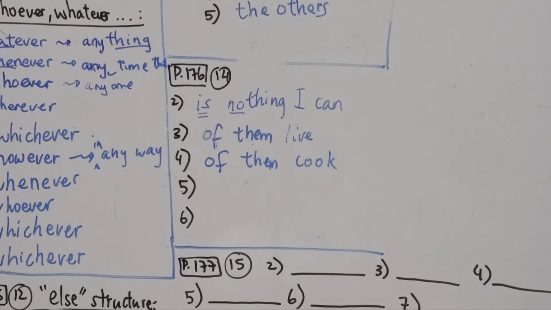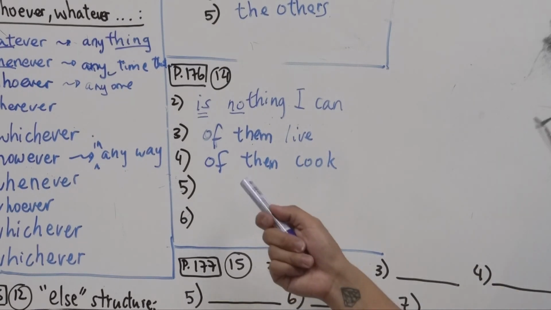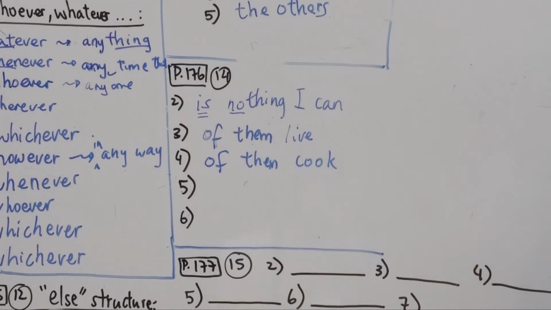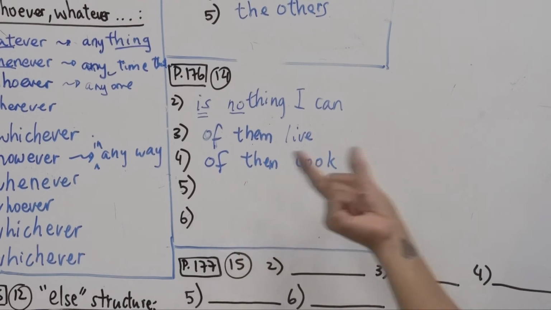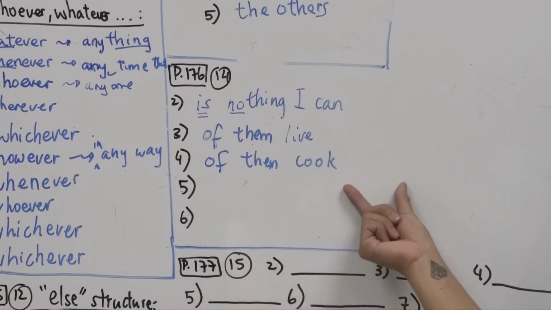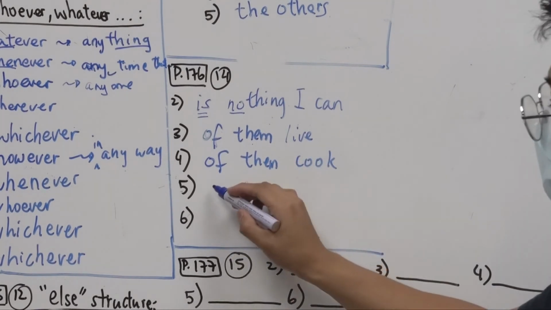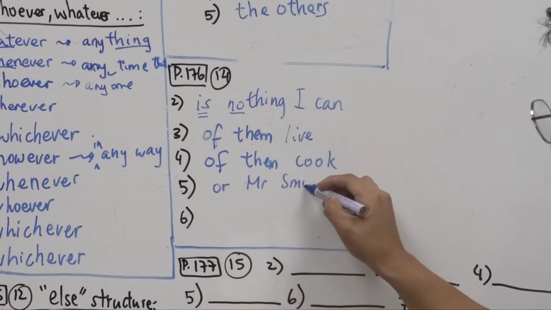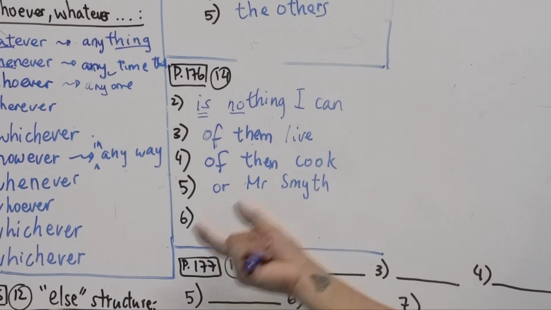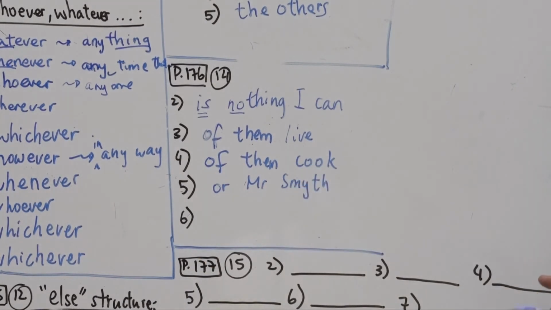Number 5. Mr. Green can't drive. Mr. Smith can't drive either. But we have to use the word can, so it's a positive, right? So we have neither, right? Neither means one and one, or one, right? So we have Mr. Green already, and then Mr. Green or Mr. Smith, right? We already have Mr. Green, we need to put Mr. Smith as well. Now the most important thing here is neither, so it's a negative, right?